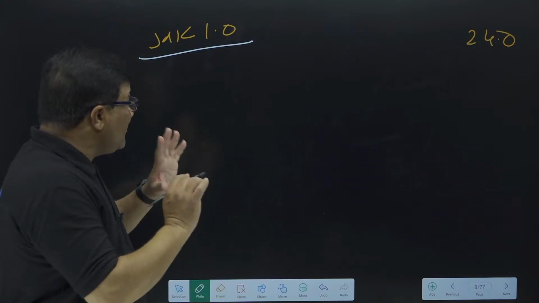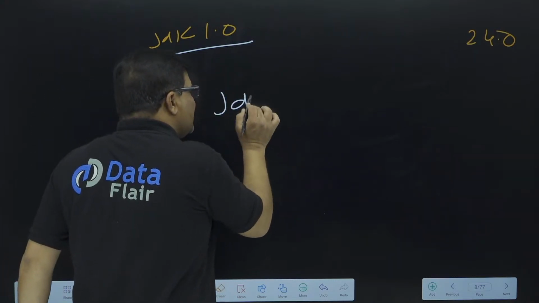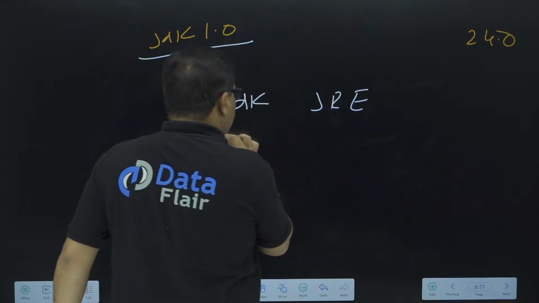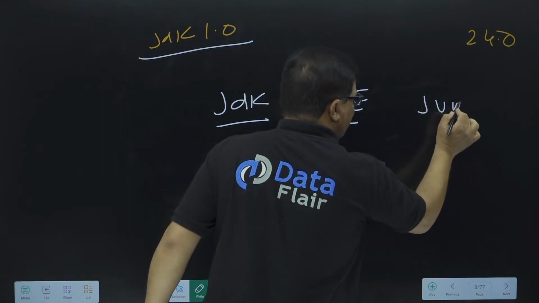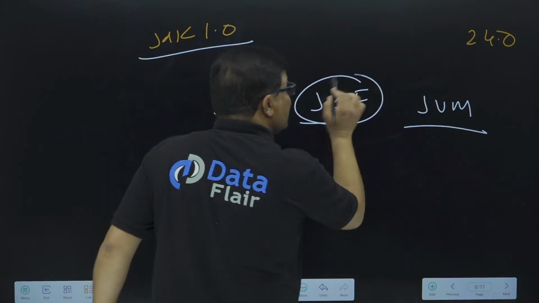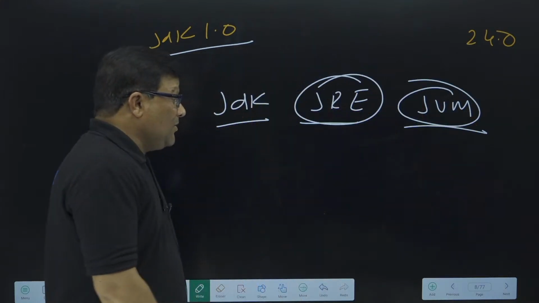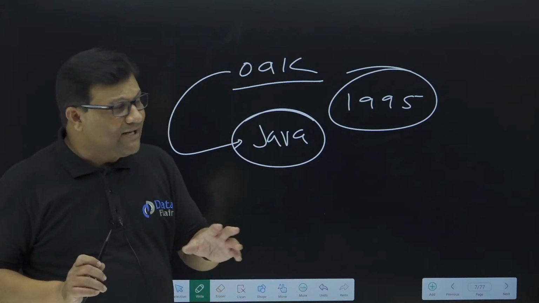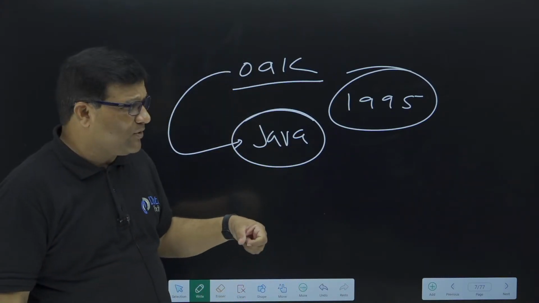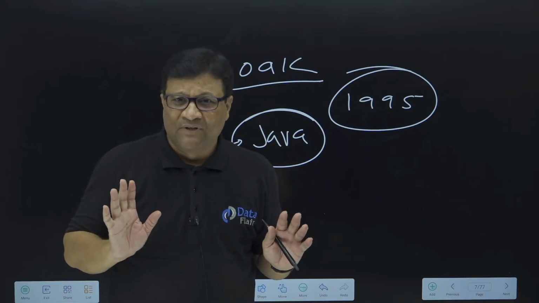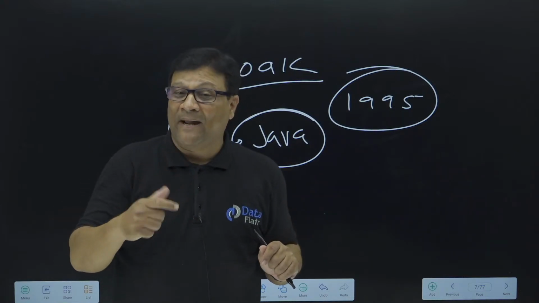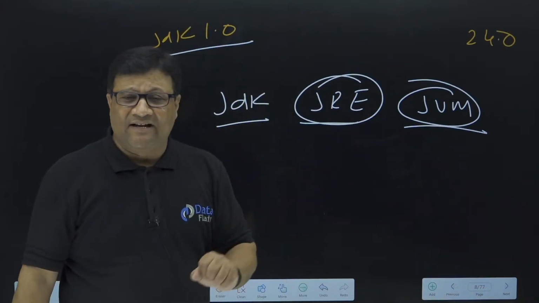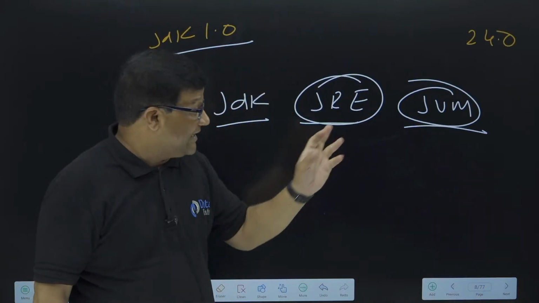Now, sir, what exactly is the meaning of this JDK? Definitely this question comes to mind. What is the difference between JDK, JRE and JVM? What is the architecture of JRE and JVM? Till now we discussed the platform independency concept and some of the history of Java. Every language has a history. I'll come to the topic of JDK, JRE and JVM architecture, don't worry.